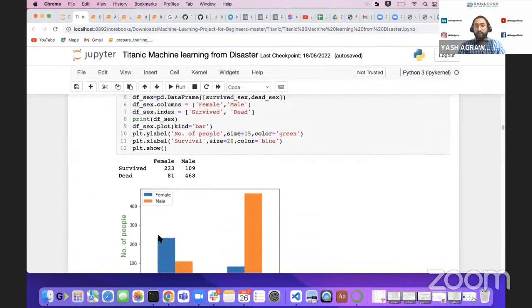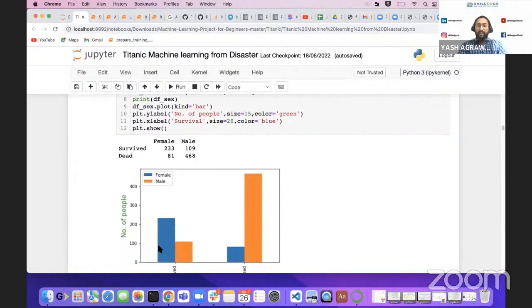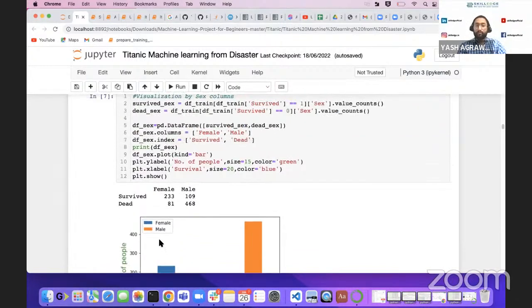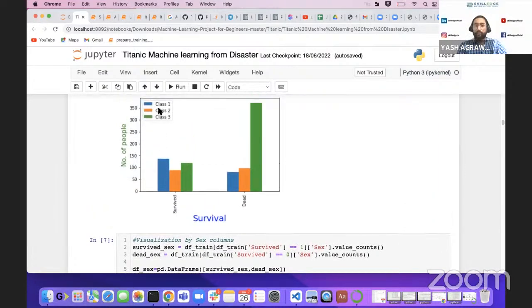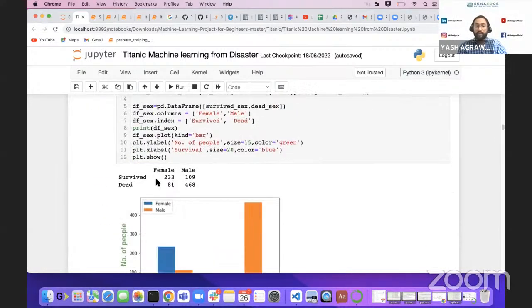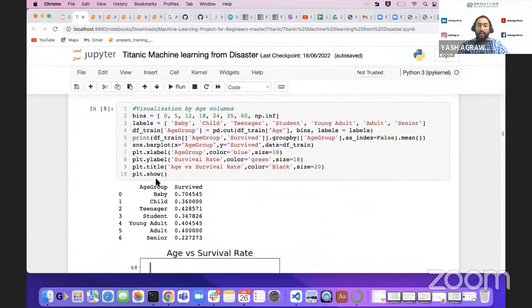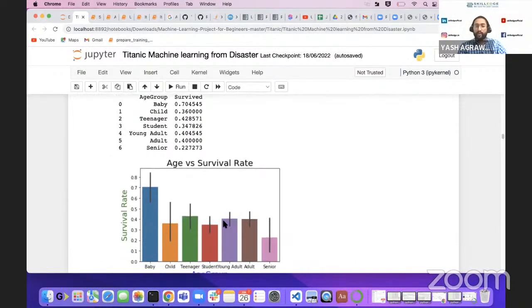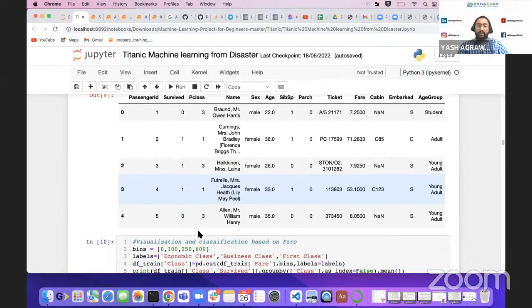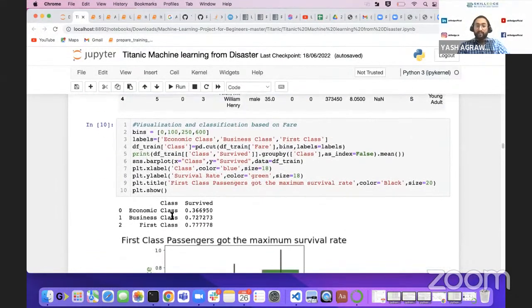Then we have seen the gender basis. We have clearly seen female wins in this case. So we need to be female to have a greater chance to survive. Then we need to come from a class 1 category to have a very good survival rate. Then we should be a baby or an adult to have a higher survival rate. Then we did this analysis for the classes.